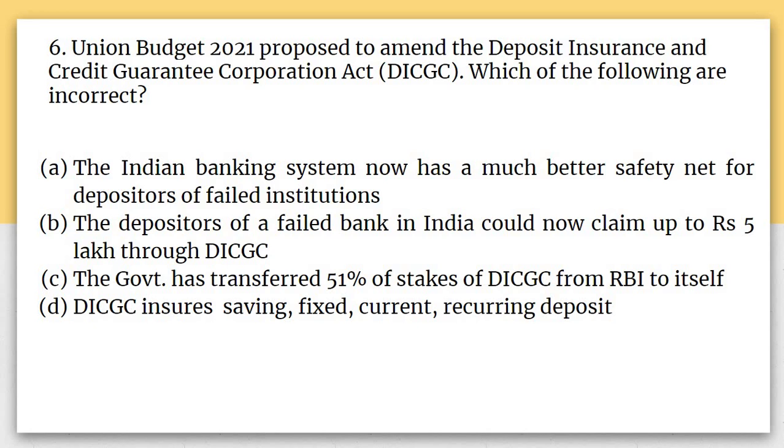Now come to sixth question. It says Union Budget 2021 proposed to amend the Deposit Insurance and Credit Guarantee Corporation Act.